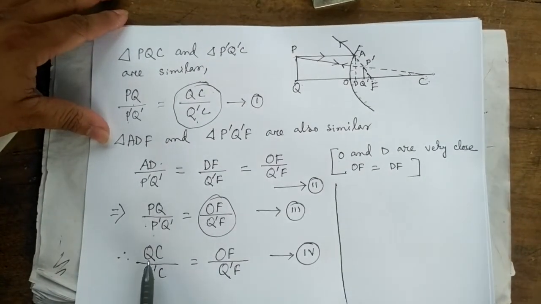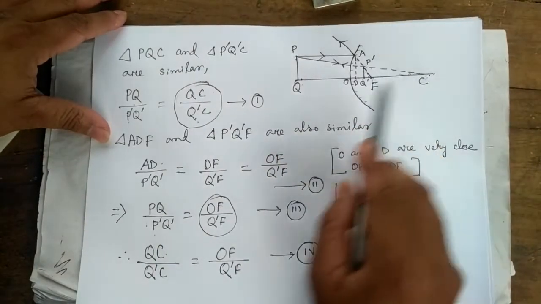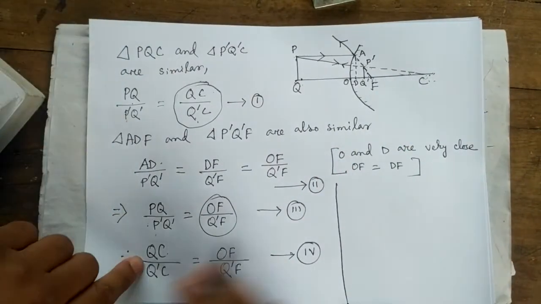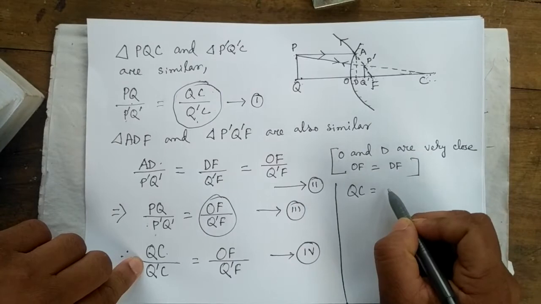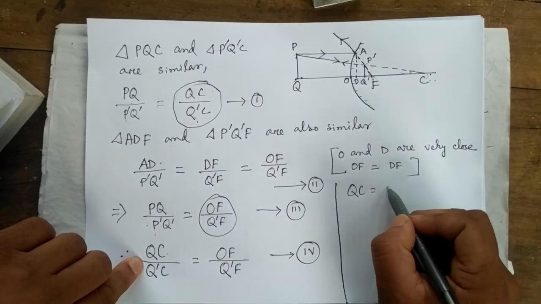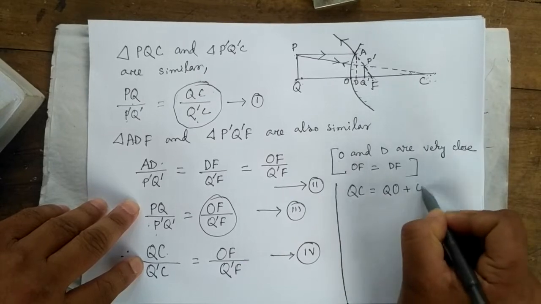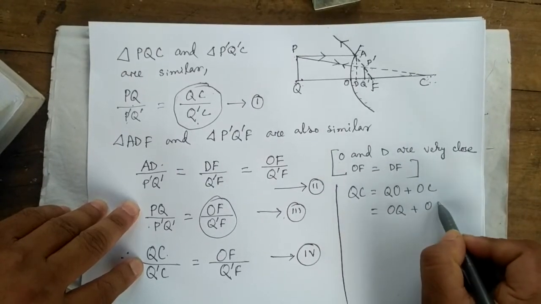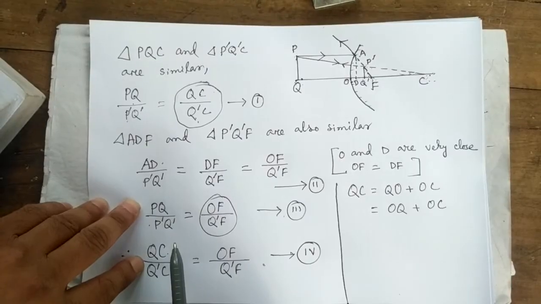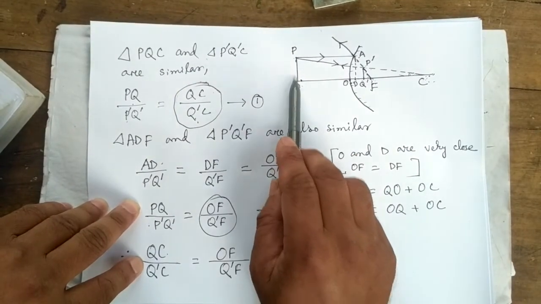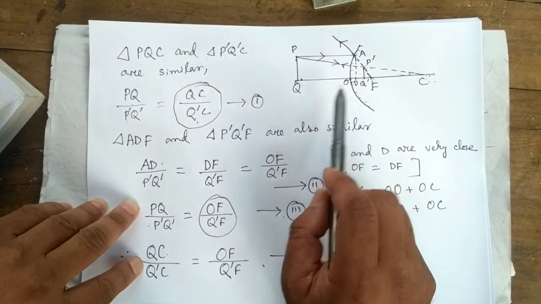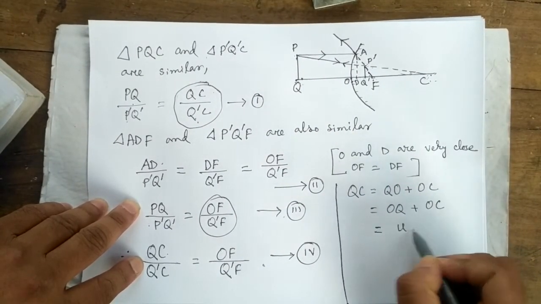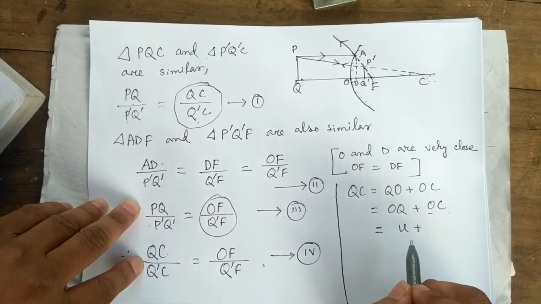Now QC. QC is QO plus OC. We can write QC equal to QO plus OC. QO means OQ plus OC. OQ is the object distance. This is the object, so the object distance will be equal to OQ. So you can write U plus OC, where OC is the radius of curvature.